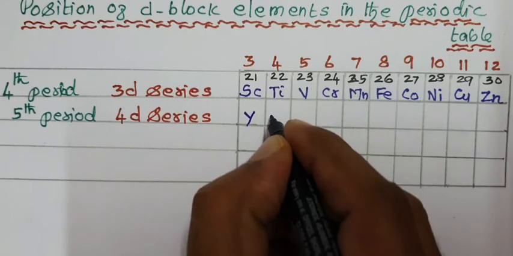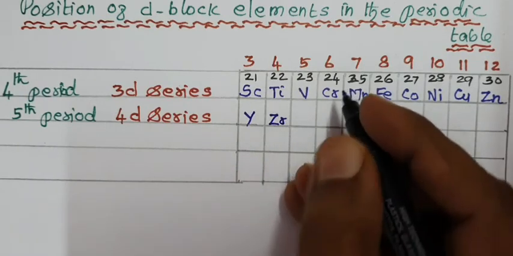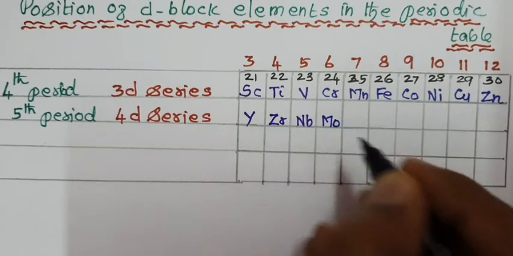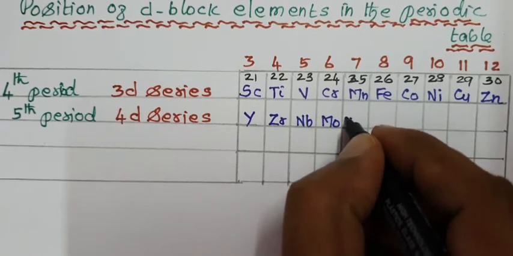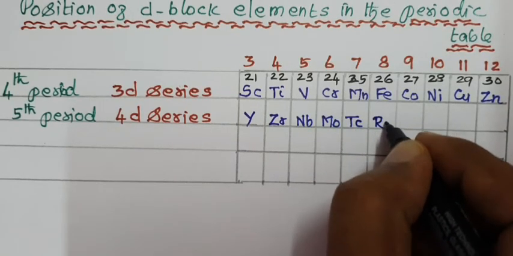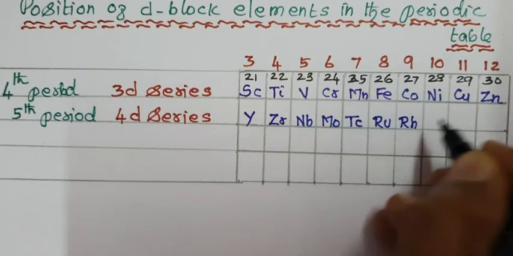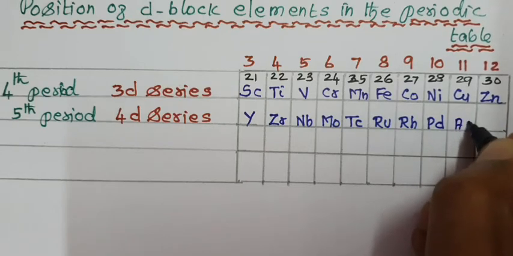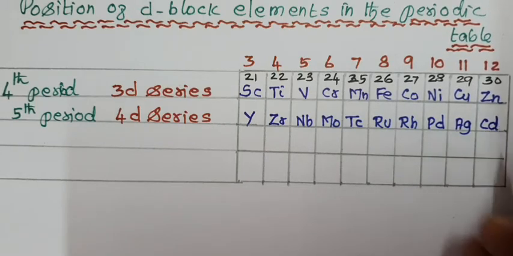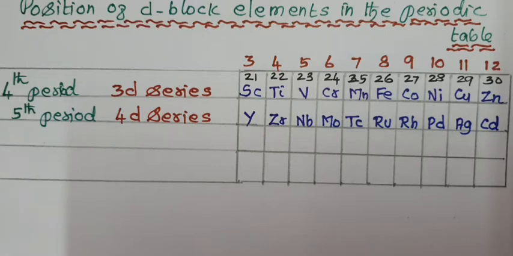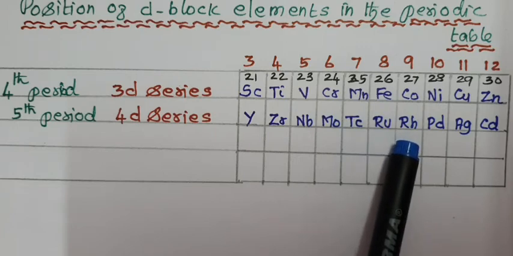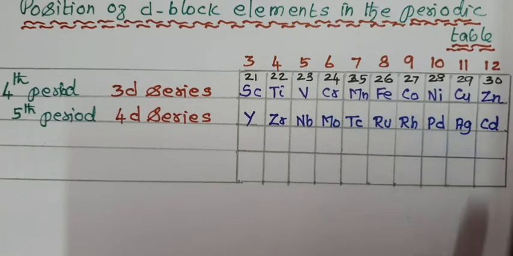Yttrium, zirconium, niobium, molybdenum, technetium, ruthenium, rhodium, palladium, silver and cadmium.